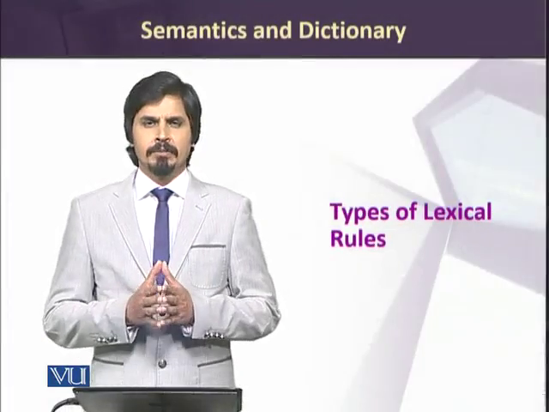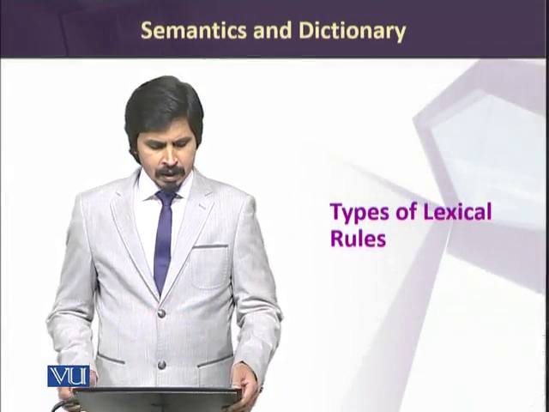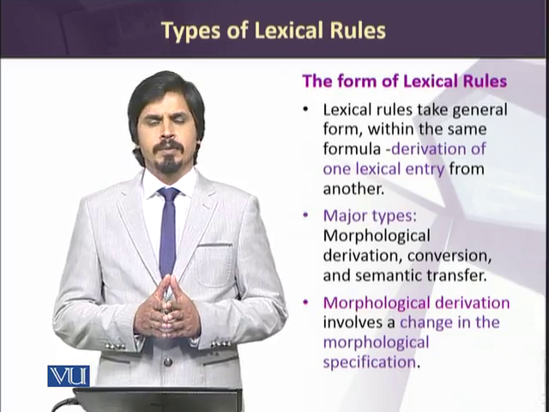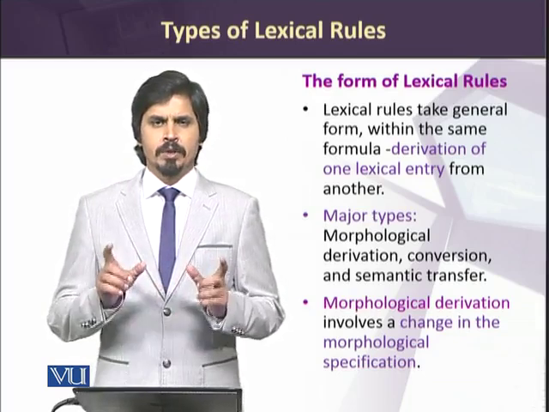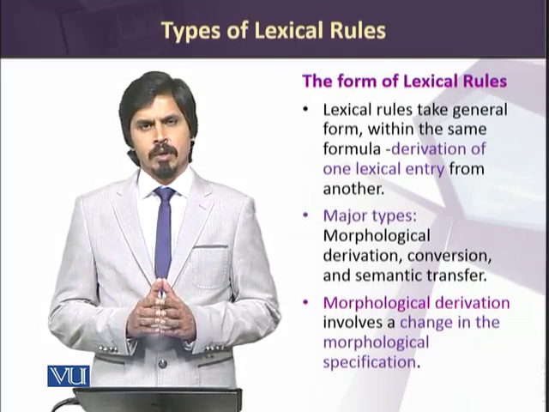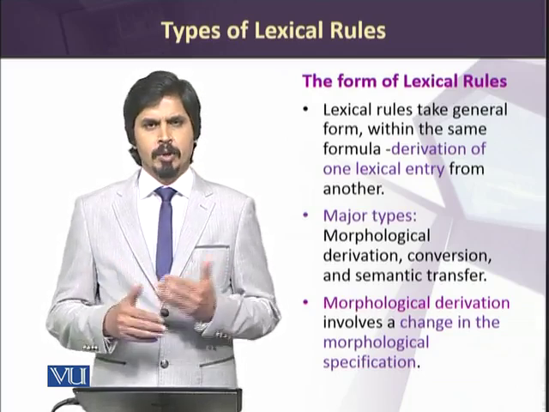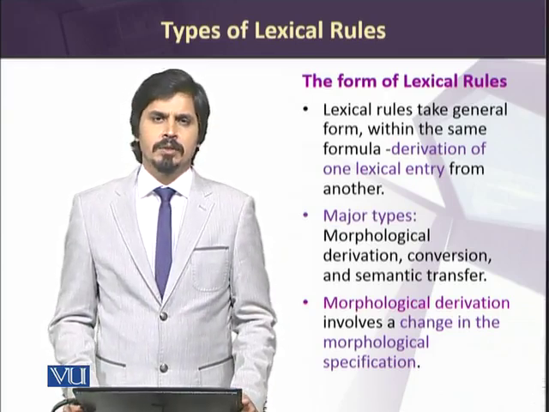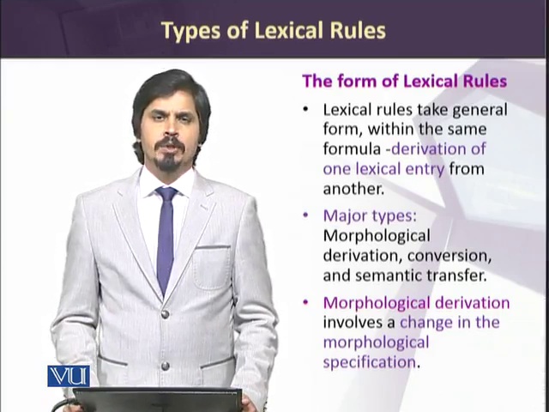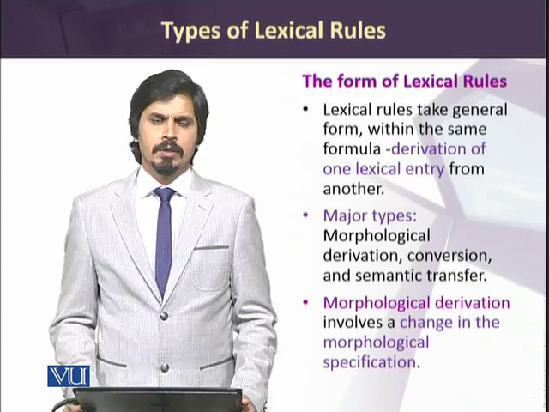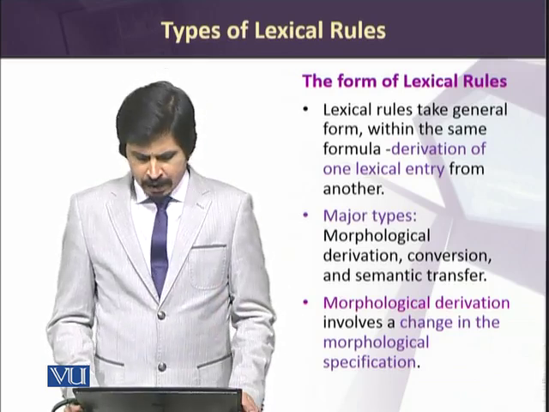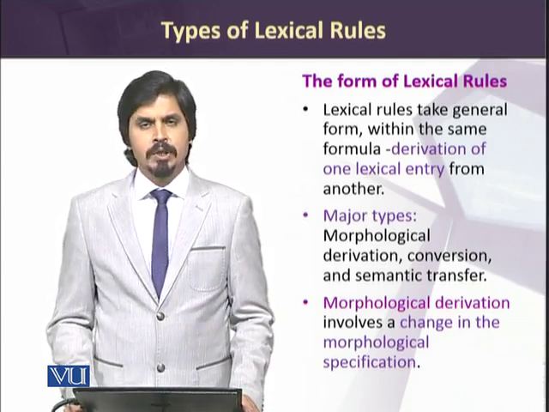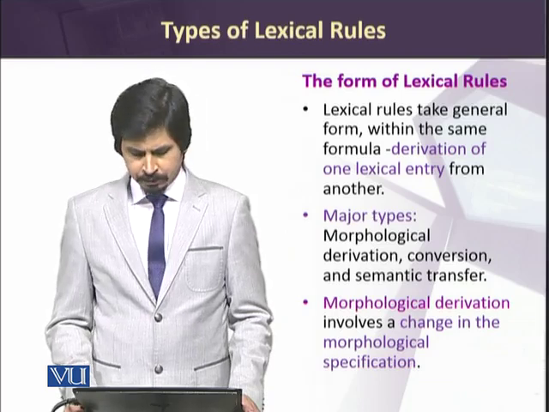It's time to talk about types of lexical rules now. There may be multiple types of lexical rules, but they come from the general formula of deriving new words from the old words. The general formula about which all lexical rules revolve is that we form more words from already existing words. And this formation or the creation of the meanings of old words is based on certain linguistic or, we can say, lexical rules. Major types of these rules involve morphological derivation, then we have conversion, and we have semantic transfer.